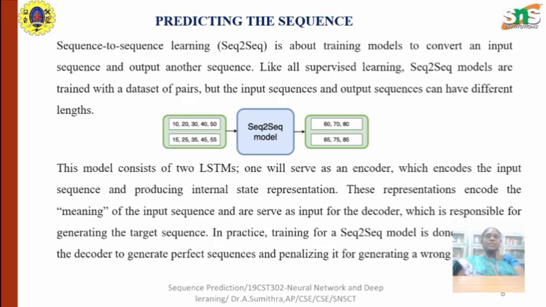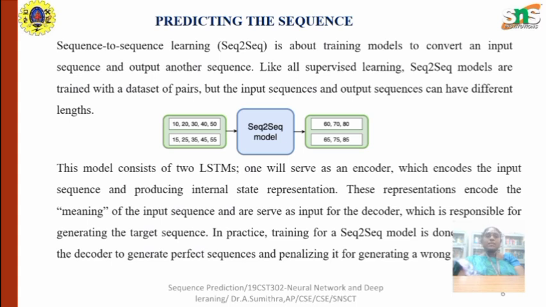The basic challenges in sequence prediction begin with long-term dependency. Capturing long range dependencies in a sequence can be challenging for traditional RNNs, leading to difficulties in modeling context over a long distance. Then there is data sparsity, where in some applications such as natural language processing, sequences may be sparse or contain rare events, making it challenging for a model to generalize effectively.